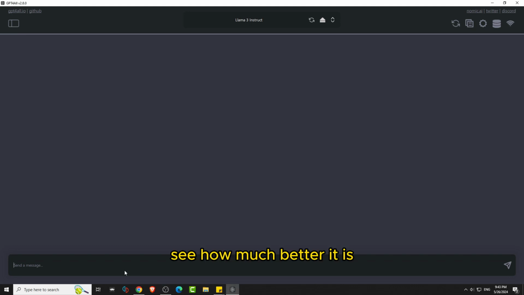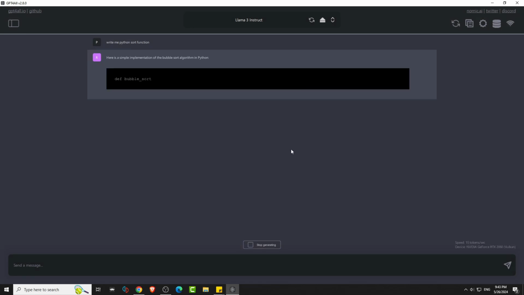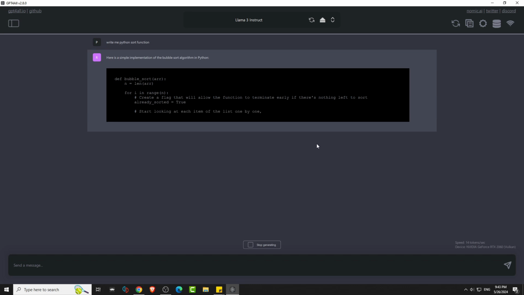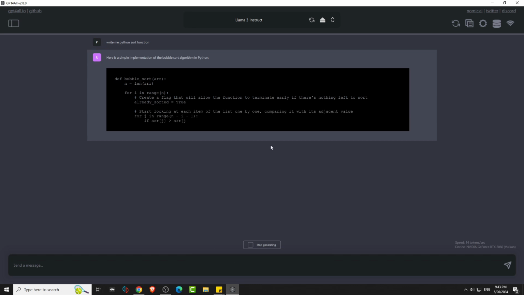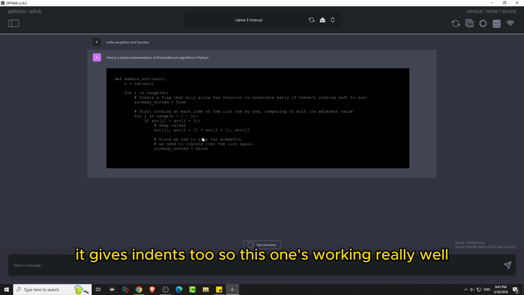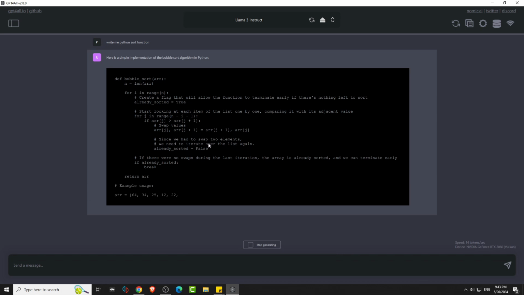Alright, let's use Llama 3. See how much better it is. Oh, this is a bit longer. It gives indents too, so this one's working really well. And it gives an explanation.